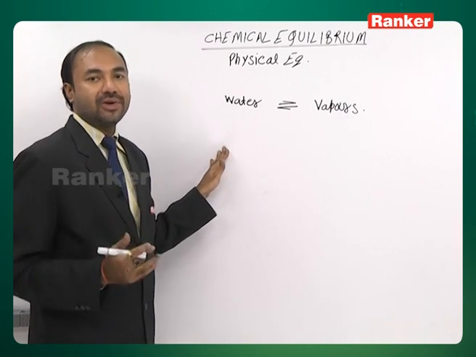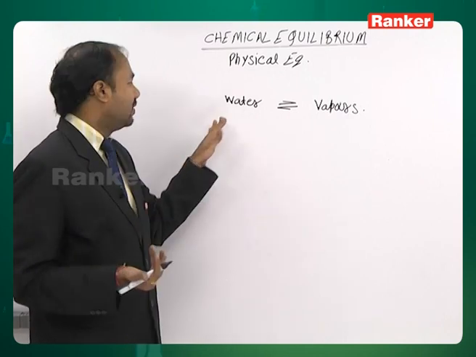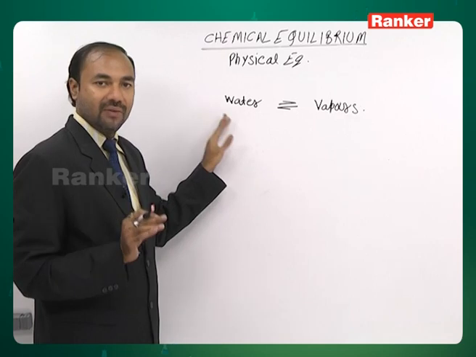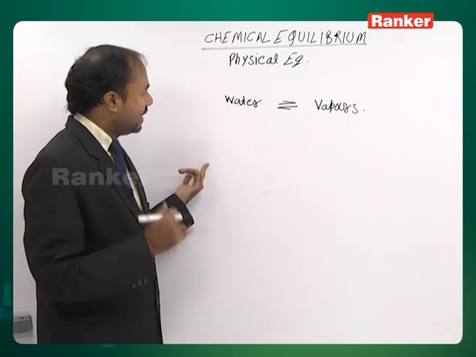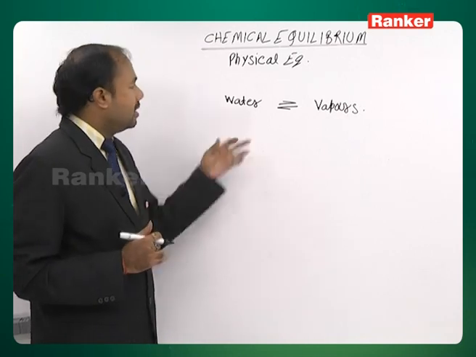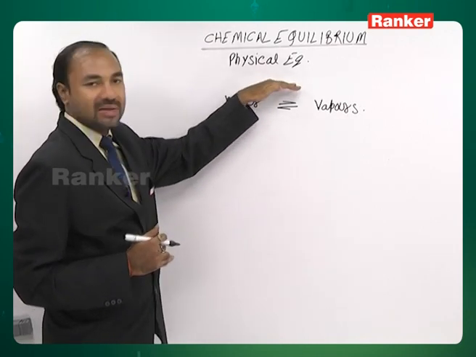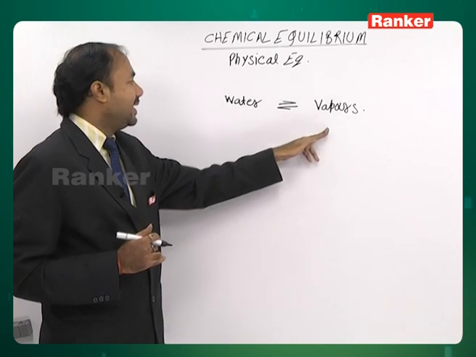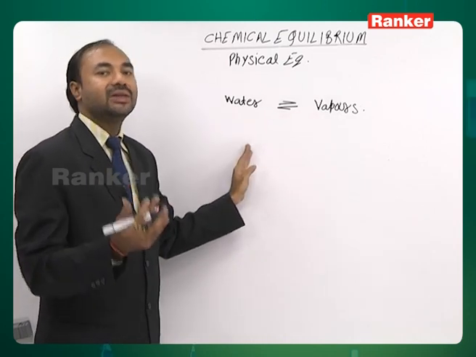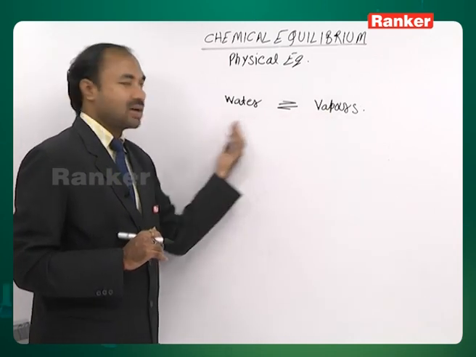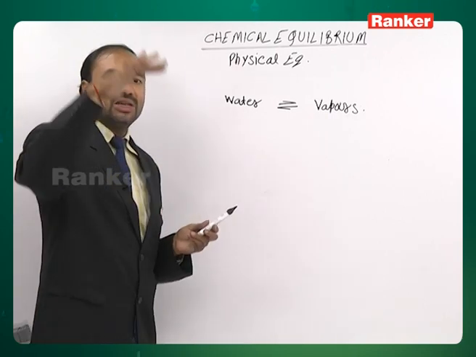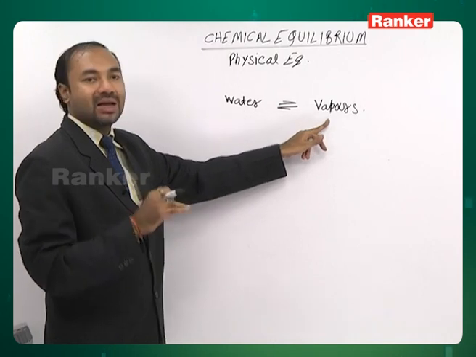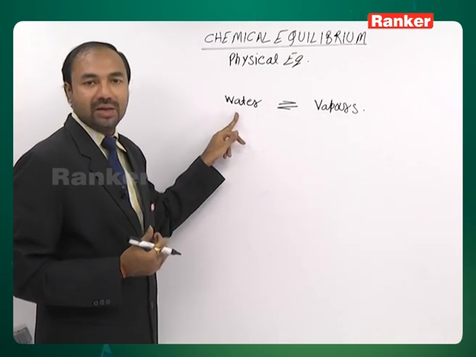Again, we cannot check it on the basis of change in number of moles, because 1 mole of water definitely will give 1 mole of vapors. How to check the effect of pressure? Again, based upon density. If you increase pressure over this system, equilibrium shifts in that direction where density increases, means towards water. You have a system of water and vapors, you increase pressure, vapors will condense and will form water here.